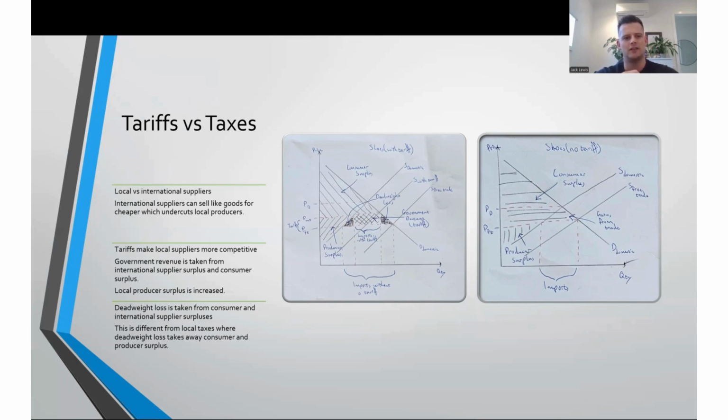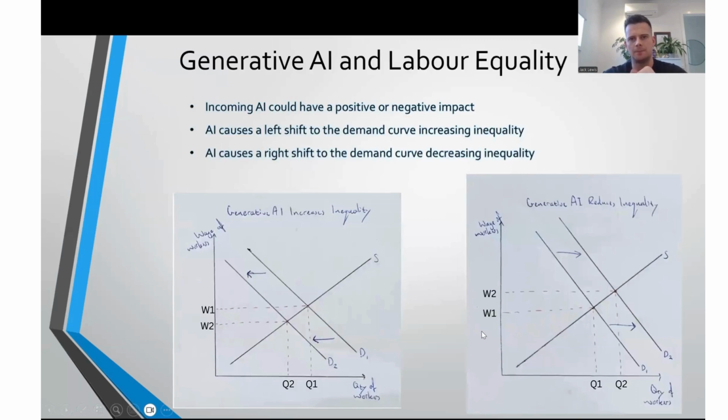The tariff, like a tax, will produce government revenue and deadweight loss. However, you can see the deadweight loss is in a different position in this graph compared to the local tax deadweight loss. Tariffs are designed to make local producers more competitive, which is why the deadweight loss comes at the expense of the consumer surplus and international supplier surplus, not the local producer surplus. Compared to local tax, we see that a tariff will actually increase local producer surplus if it has the intended effect. Moving to generative AI.